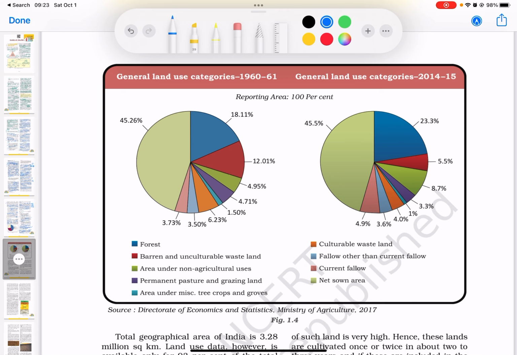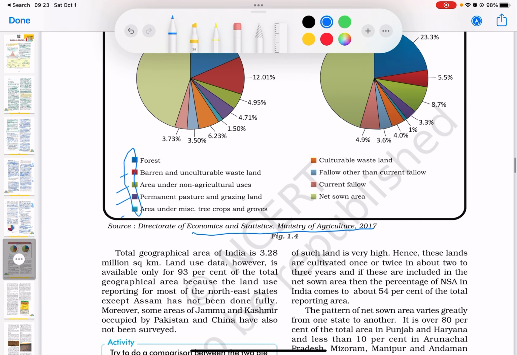Now here is a graph given by the Directorate of Economics and Statistics, Ministry of Agriculture in 2017. And what it really shows is all these different categories of land use, such as forest, barren and unculturable wasteland, area under non-agricultural uses, permanent pasture, and area under miscellaneous tree crops, and how this has changed from 1960-61 to 2014-15. So quite a few decades. Now let us look at some of the analysis of these two graphs as described in the paragraphs below.